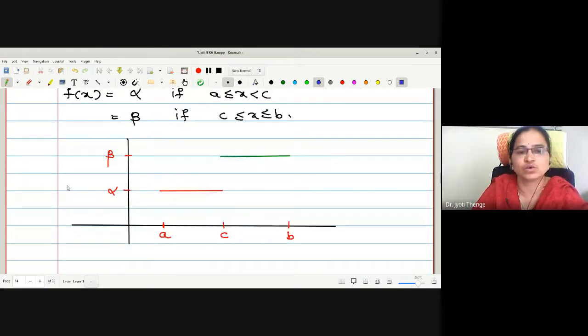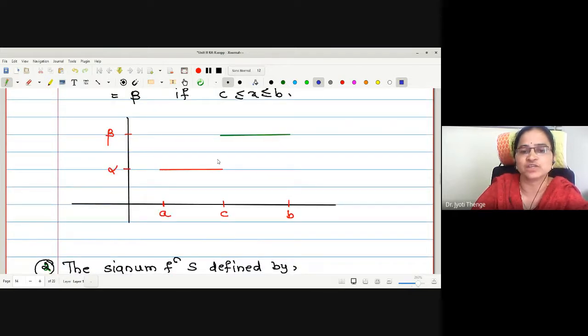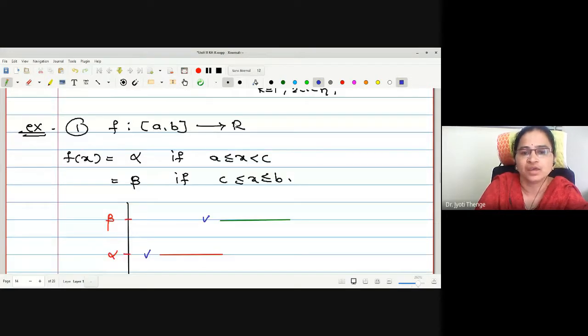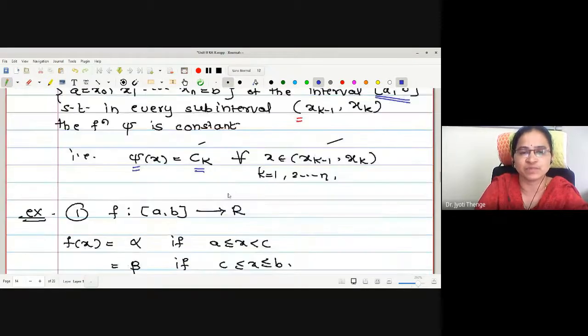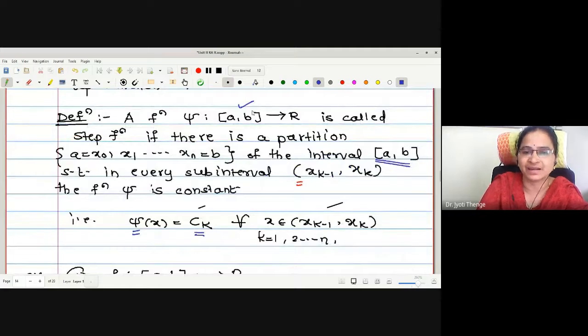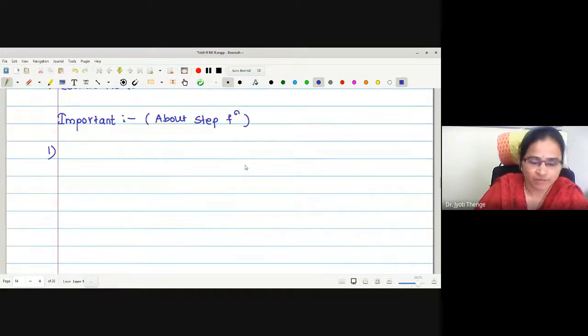Similarly here, let us look at this example. The function is defined in the closed interval a to b, but how many function values do we have? One function value is alpha, the other function value is beta. Why? Because we have made two subintervals of the partition, a to c and c to b. Therefore, it will take only two values, right? Similarly, in this signum function, it takes three values, right? Therefore, the first property of the step function we were going to write is that it is defined on a closed interval and assumes only a finite number of values.